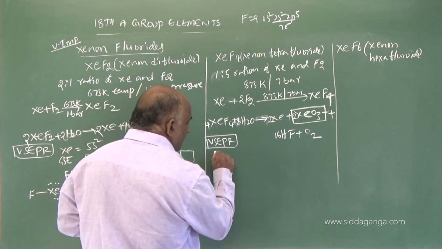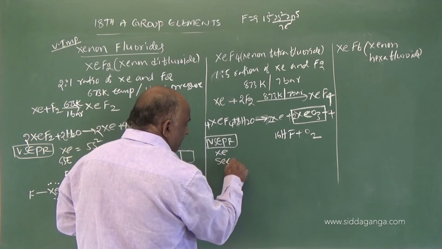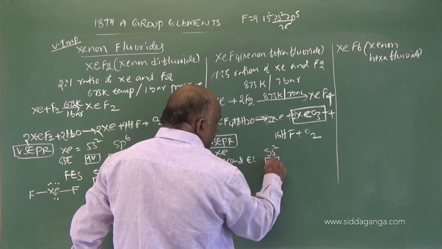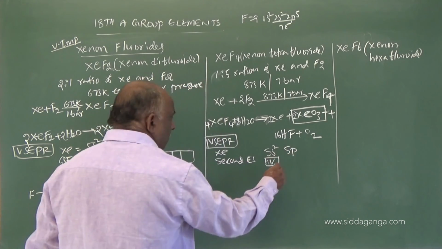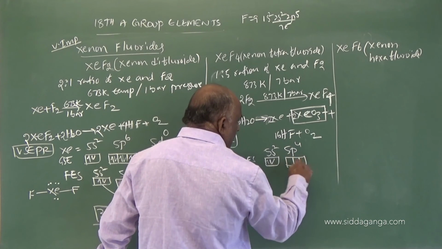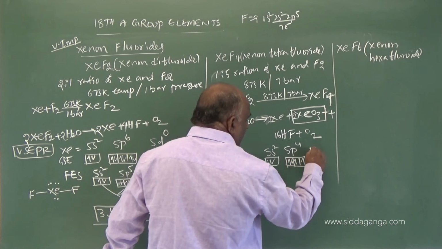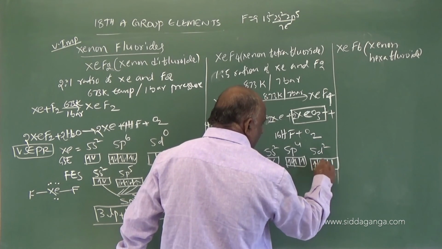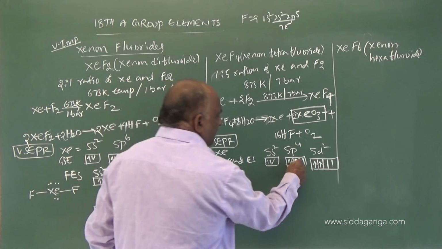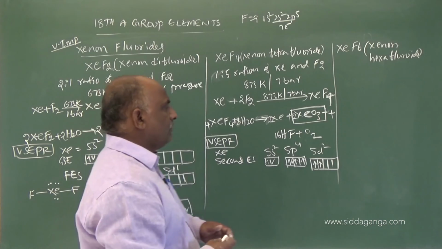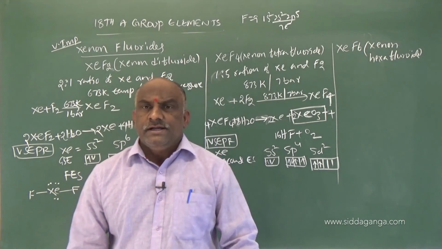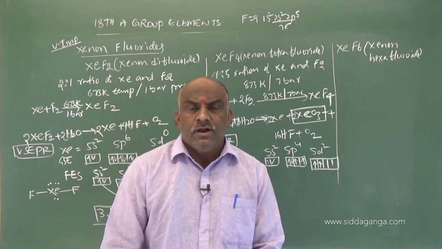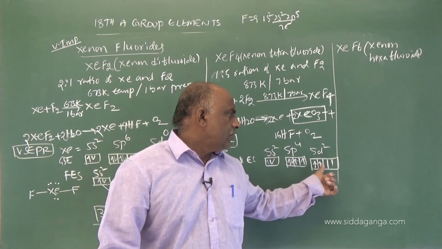Then we should go to xenon's second excited state. What is the second excited state? 5s2, 5p4, 5d2. See this: 5s2, 5p4, 5d2. The second excited state electronic configuration of the xenon atom contains 4 unpaired electrons, 2 in p orbitals and the remaining 2 in d orbitals.